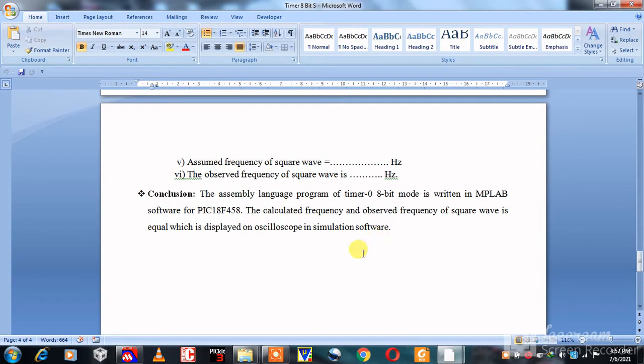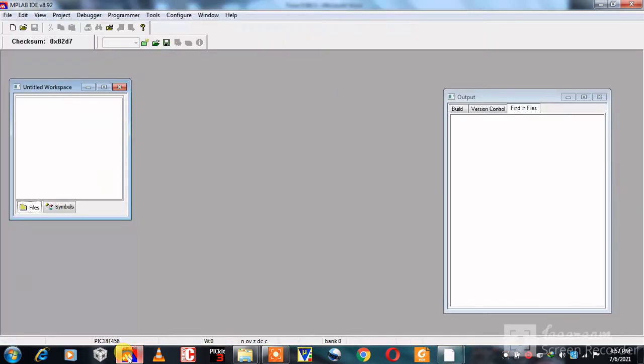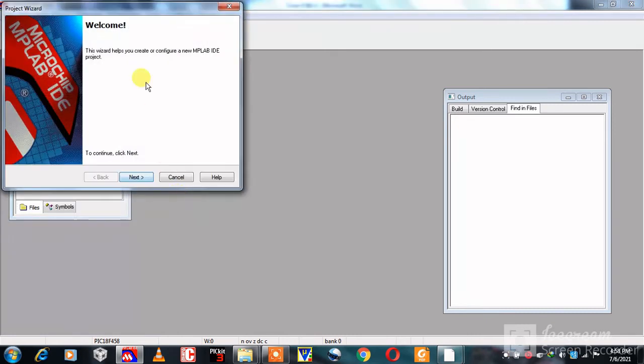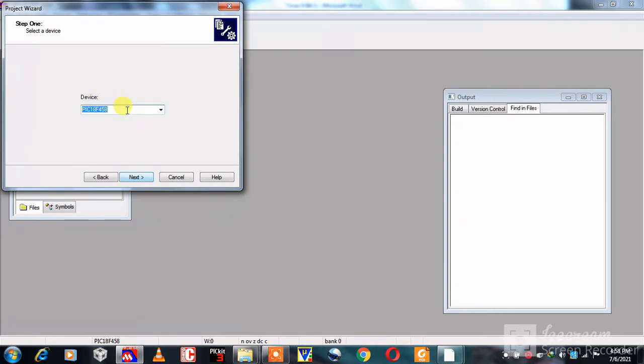After calculation, we will write the program in MPLAB. The procedure of MPLAB: click on Project, then click on Project Wizard, then click on New. Here select the PIC18F458 IC, then click on Next.